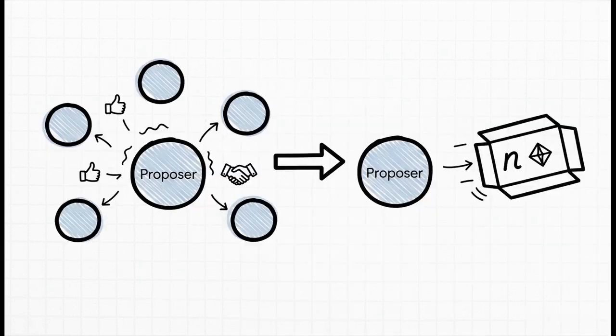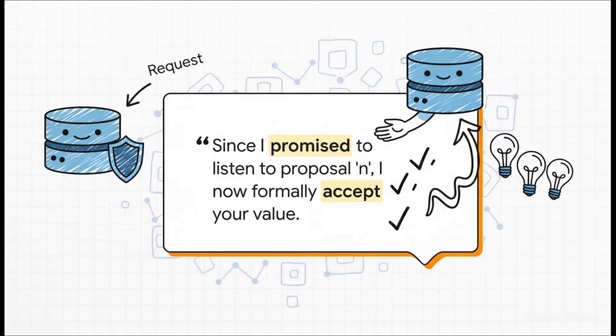So once our proposer has heard back from a majority of the acceptors, it knows it has their blessing. It has permission to proceed. Now, and only now, it sends out its real proposal, an accept request. This message contains that same proposal number n, but this time it also has the actual value it wants everyone to agree on. An acceptor gets this second message, and because it already promised it would listen to proposals with the number n, it has to keep its word. It formally accepts the value and lets the learners know what the final decision is.